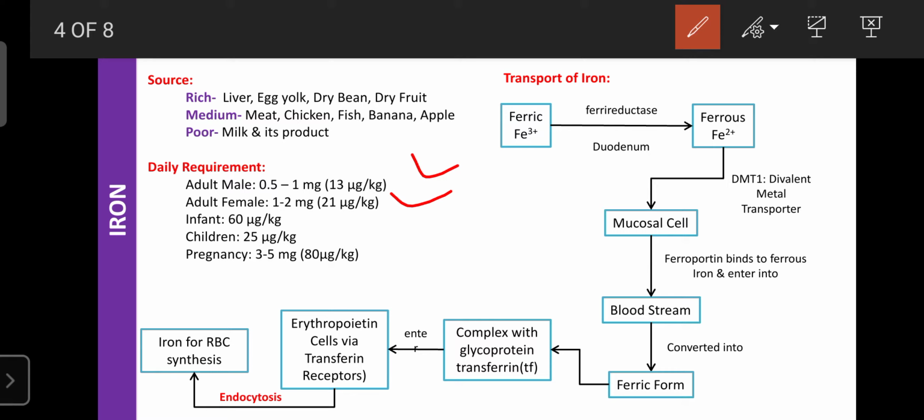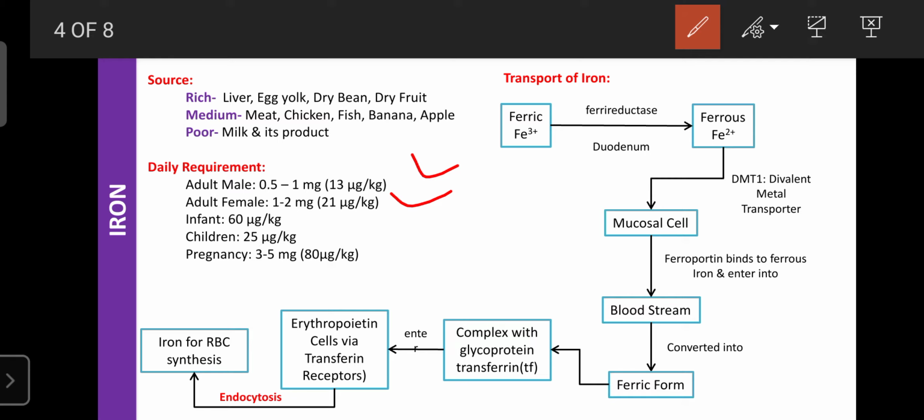And ferrous from the diet can be absorbed on the basis of the pH. When the acidic pH is there, then only the ferrous or ferric ions, that is, iron, can be absorbed. In the stomach as well as in the duodenum, the pH should be acidic, less than 5. That environment favors the absorption of the iron.